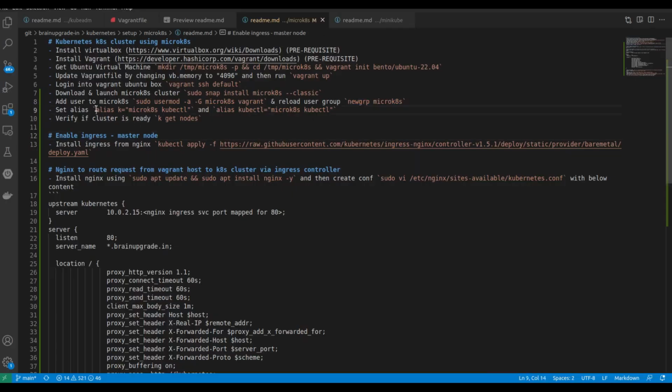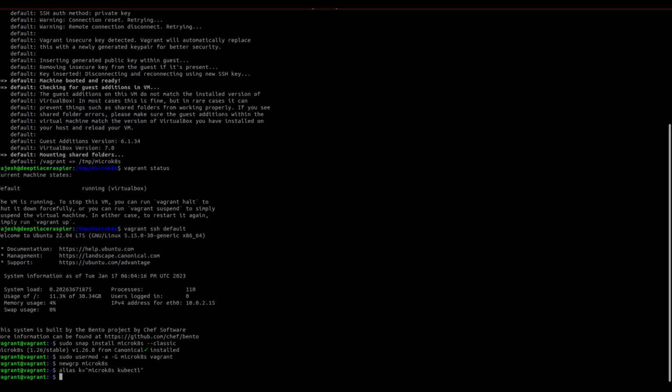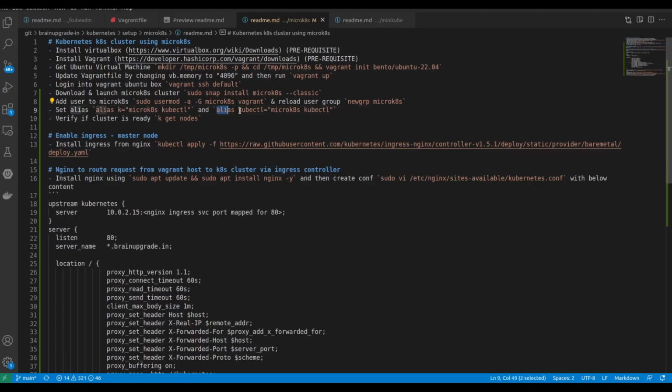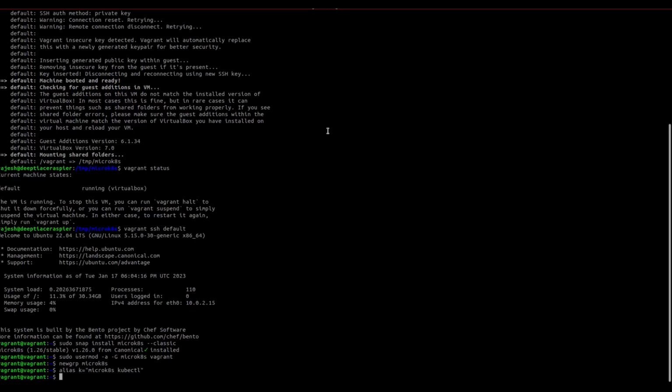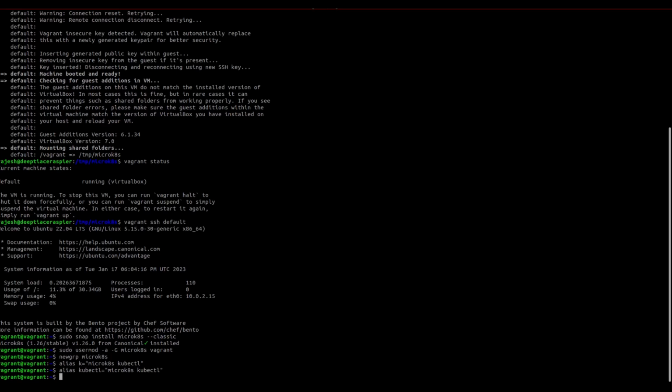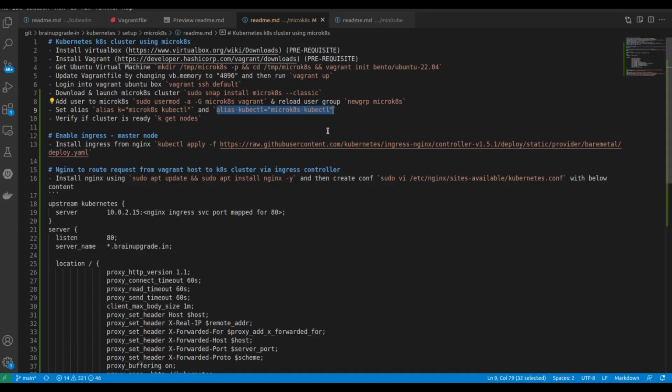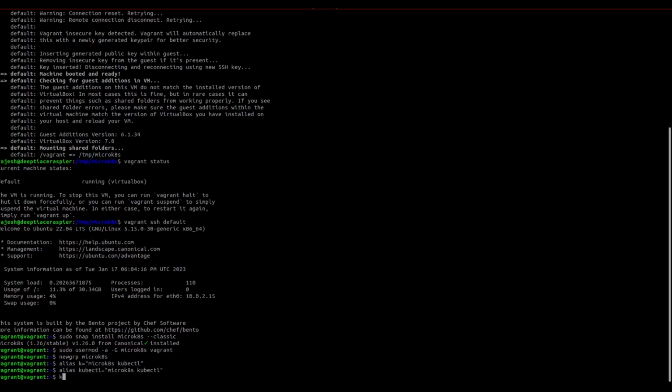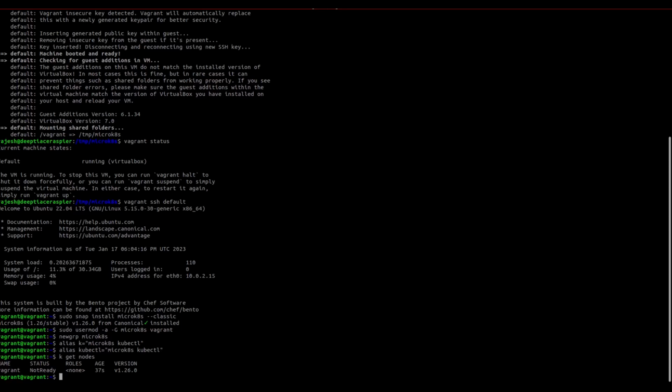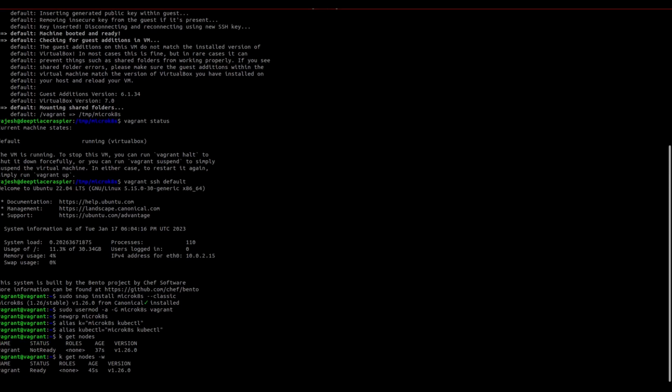After that, let us set two aliases, a shortcut for kubectl, and we'll also set another alias, and this kubectl alias refers to microk8s kubectl. Now we can check the nodes using kubectl get nodes to see whether the cluster is up or not. Right now the cluster is up but not yet ready. So let us wait. Okay, now it's ready.